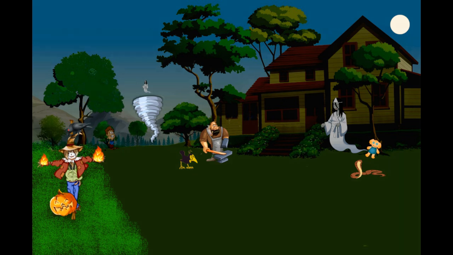There is a pumpkin fruit near the scarecrow. As you can see, there is nothing inside this fruit. There is just a fire burning in the pumpkin fruit. It is a symbol that auxin is used for the production of parthenocarpic fruit. Parthenocarpic fruits are those fruits which have no seeds inside them. Fruits without seed are known as parthenocarpic, and this can be done with the help of auxin.